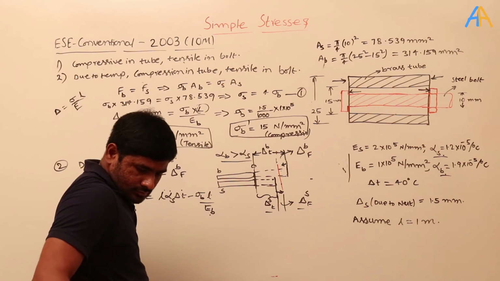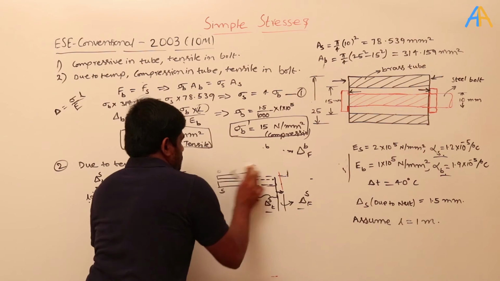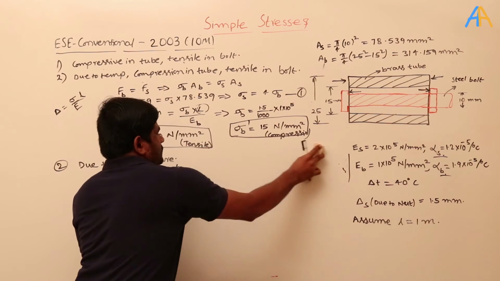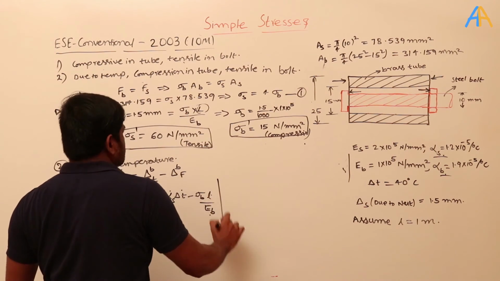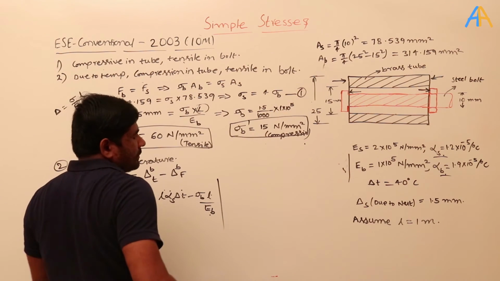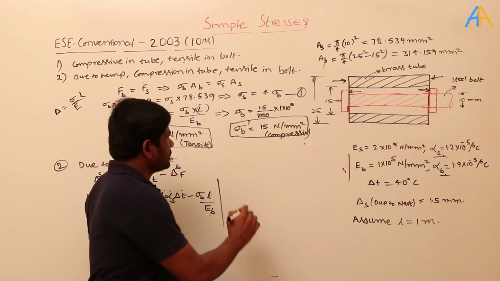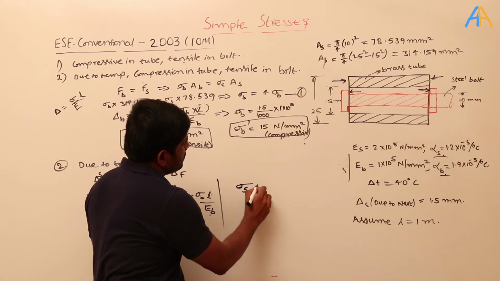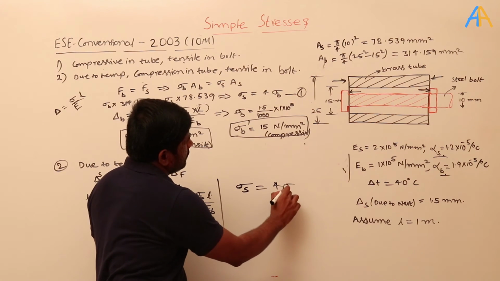I will write here. What is the relation? If I equate the forces, and anyway the areas are similar here, so what is happening here also? Sigma S equal to 4 into sigma B.